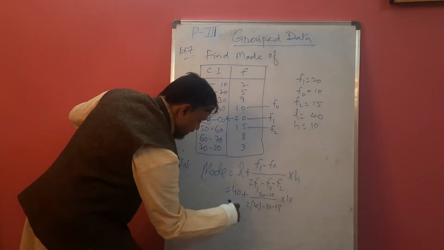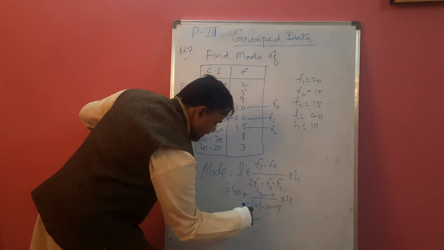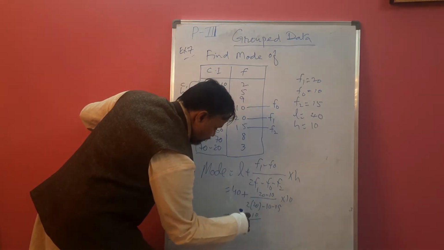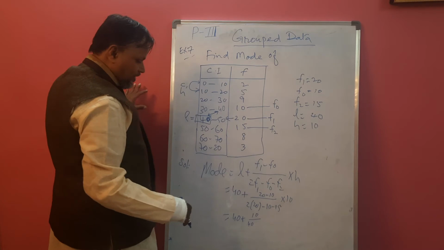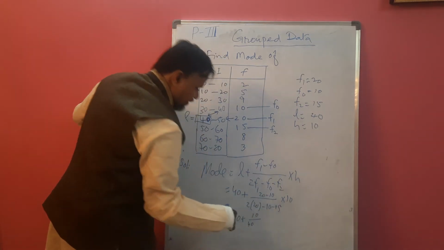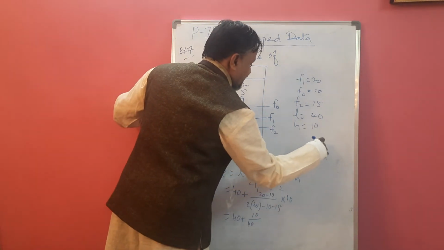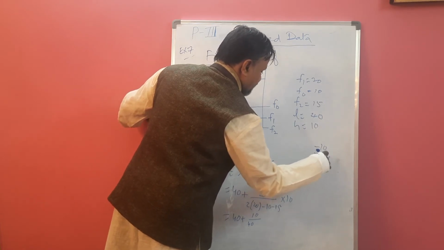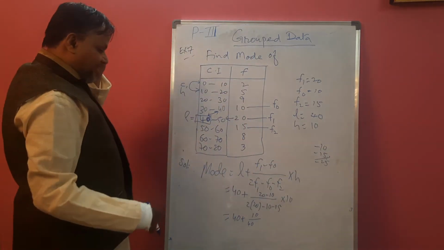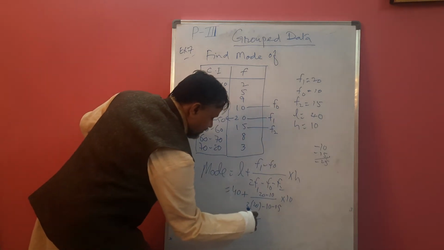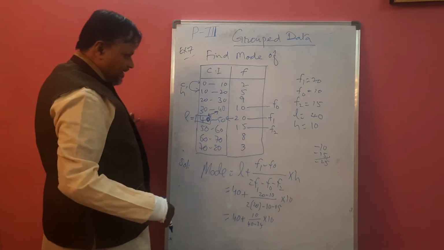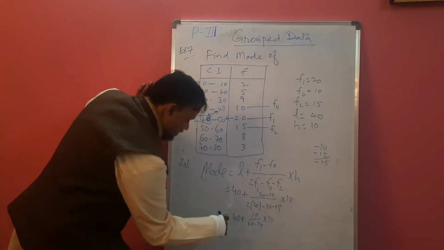This is 40 plus 20 minus 10, which is 10. 2 20s are 40. These are two negative numbers: minus 10 minus 15. How much is this? Minus 25, add with the same sign. So minus 25, into 10. How simple it is. Now you can calculate it.